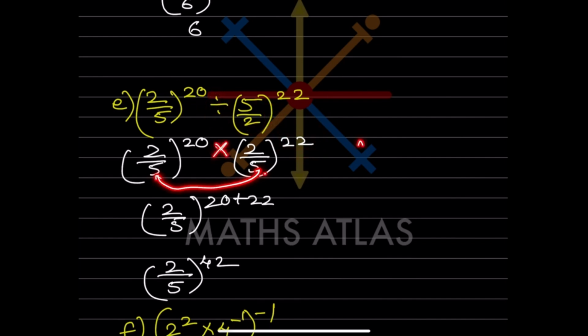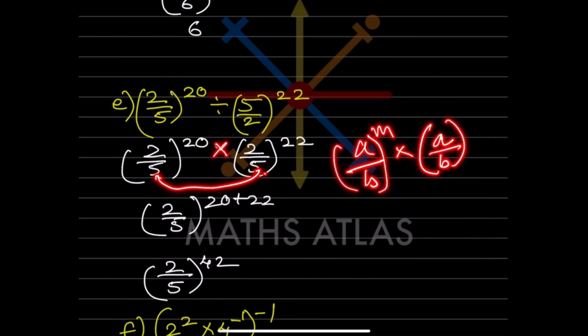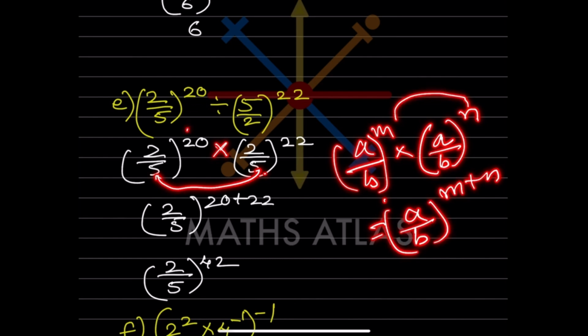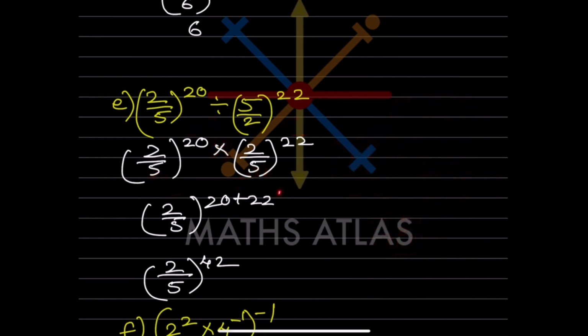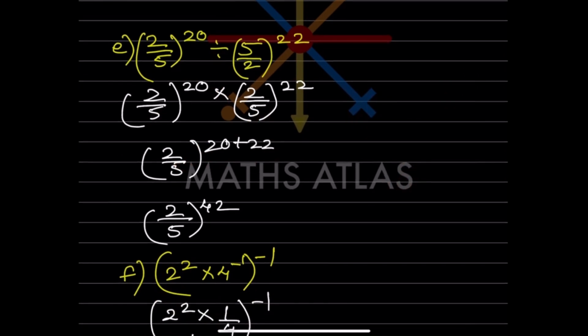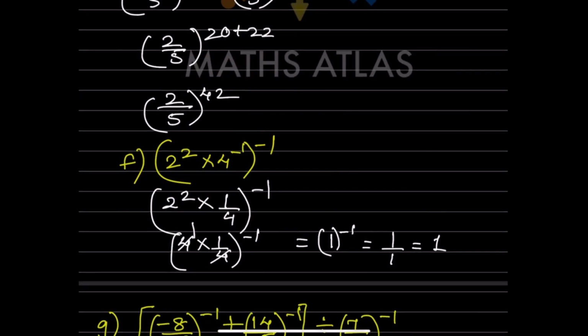We are seeing the first law, a raised to m into a raised to n. So what you will write here, that will be a by b raised to m plus n. So this is m and this is n. So what will you do? You are going to add the exponents. So the base is going to be the same. So 2 plus 4, when you add it, you get 2 by 5 raised to 24. So this is the answer.